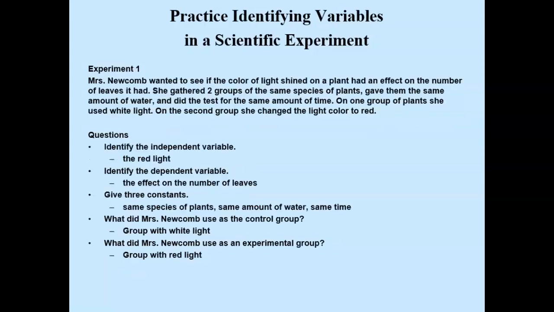Let's look at the answers. What was the independent variable? It was the red light because that's what the scientist chose to change. Identify the dependent variable. That's what the scientist observed as a result, and that was the effect on the number of leaves. Three things we kept constant: the same species of plants, the same amount of water, and the same amount of time. So then what did Miss Newcomb use as a control group? The group with the white light. And what did Miss Newcomb use as an experimental group? The group with red light.